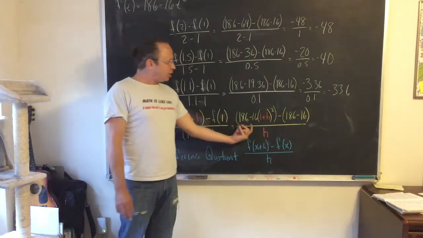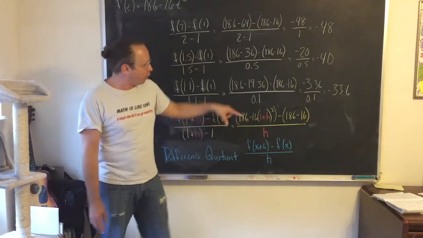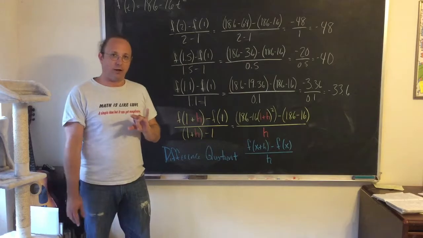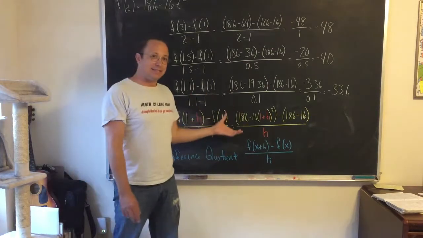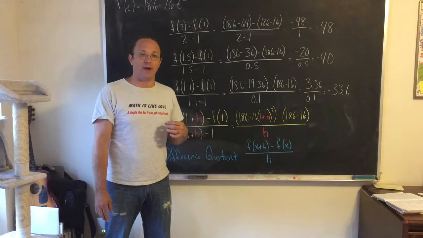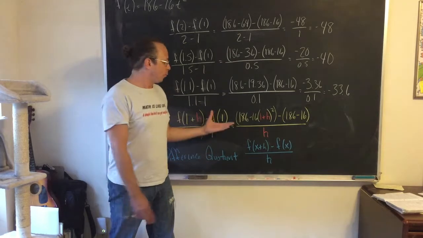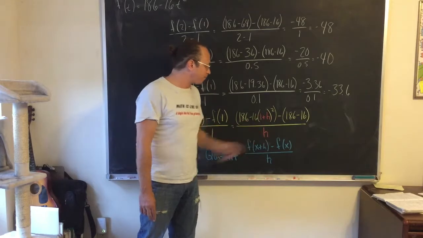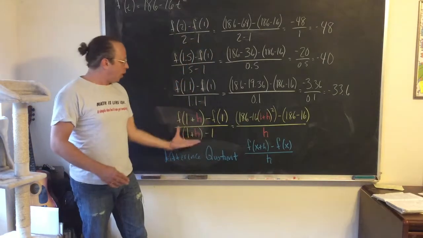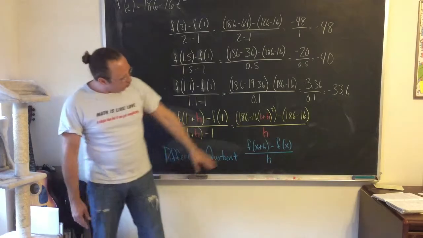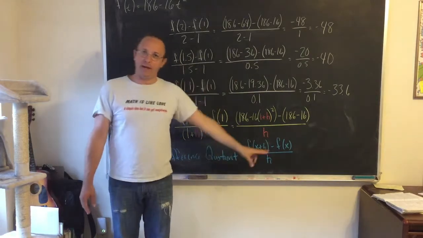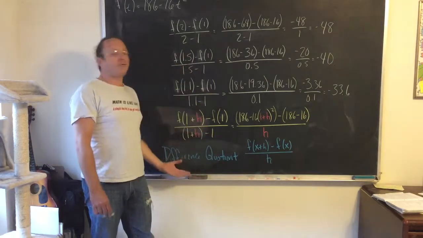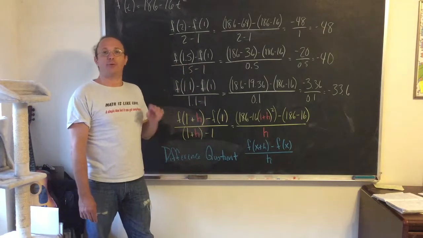And the idea is, as h gets really, really small, as h gets close to 0, notice that the top is going to get close to 0, and the bottom is going to get close to 0. But we're going to use limits, which is the study of the rest of this chapter, to figure out what happens as h gets really, really close to 0. And what I've worked with through all of these things is something called the difference quotient, which is f of x plus a little bit, h, minus f of x, divided by h. The difference quotient will be very useful in chapter 3.